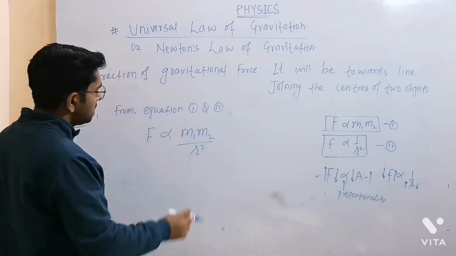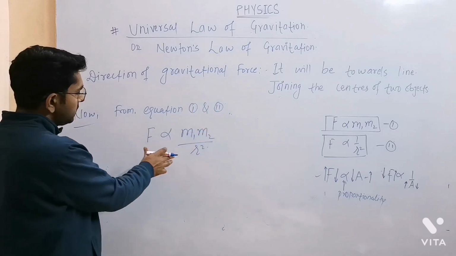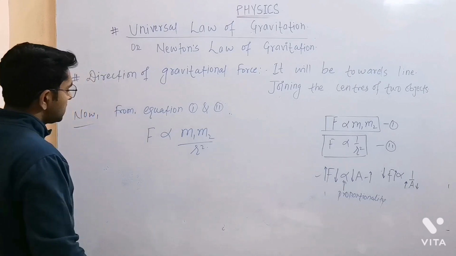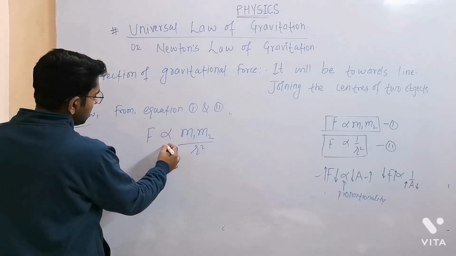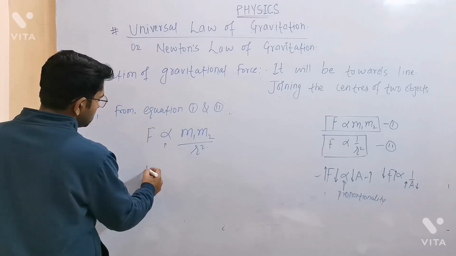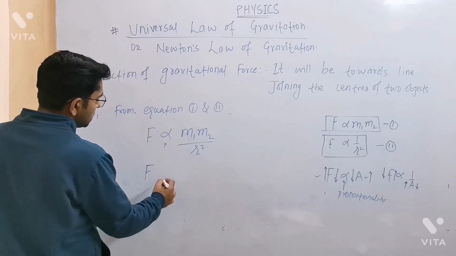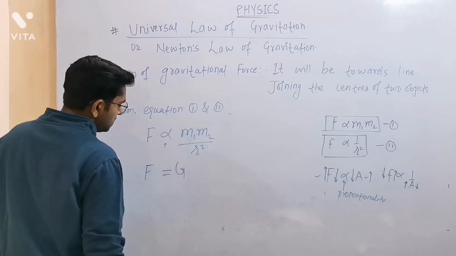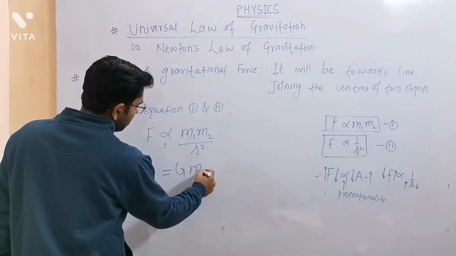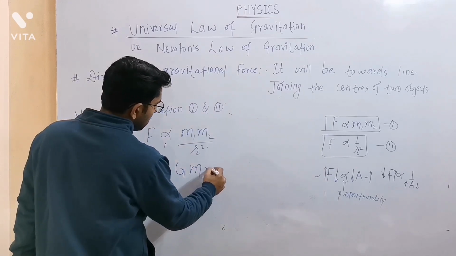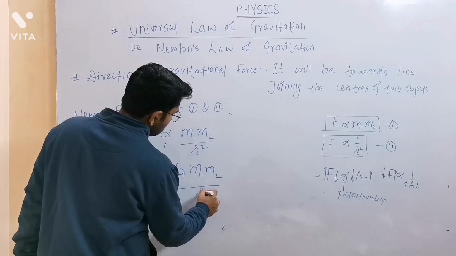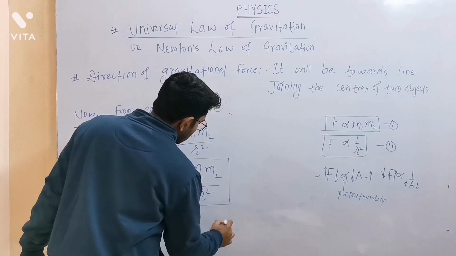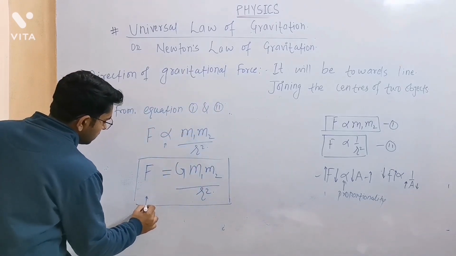Now let's come toward the definition. By combining these two equations, we now have F is directly proportional to m1 into m2 by r square. We need to remove this proportionality sign. How can we remove it? We introduce an equal to sign by introducing a constant called capital G. So the formula will become F equals capital G m1 m2 by r square. Now this is the expression for gravitational force.